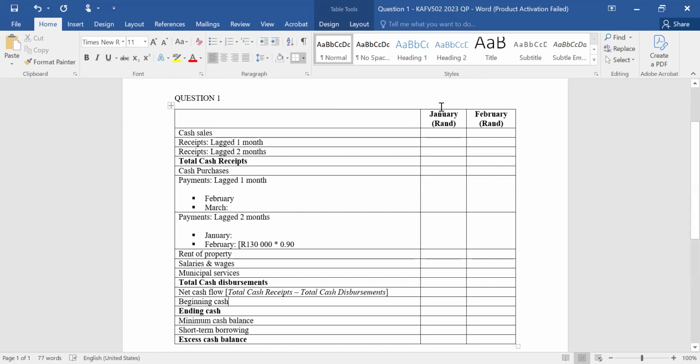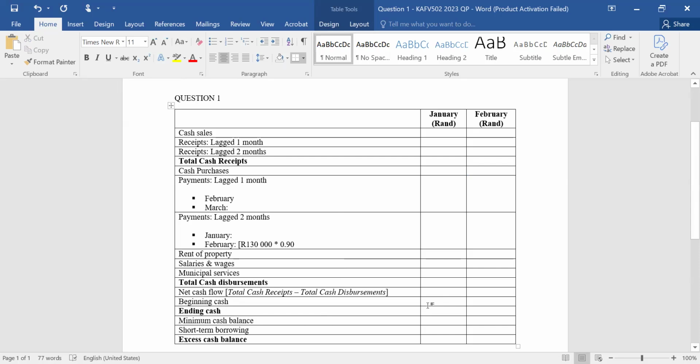Because in this case, January and February are for the 2024 financial year. So an opening balance in the month of January 2024 would be the closing balance for the previous month of December 2023. That's what is denoted here as the beginning cash. It will come over there if they've given us one in the question.